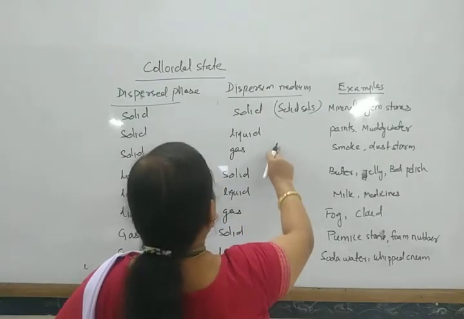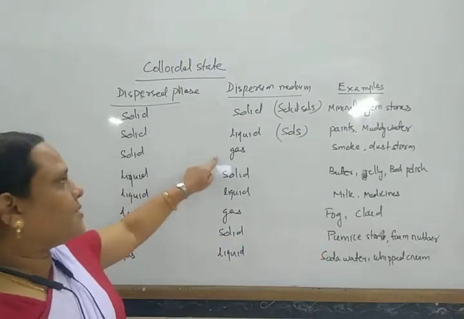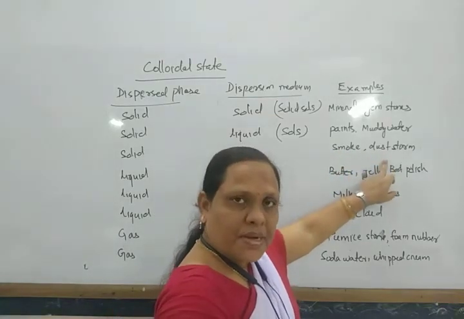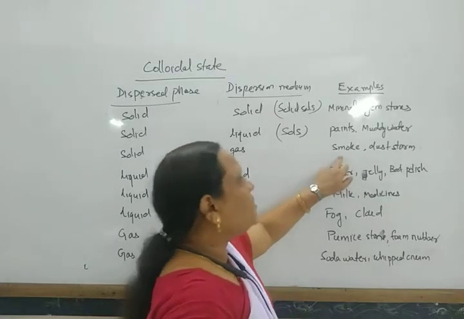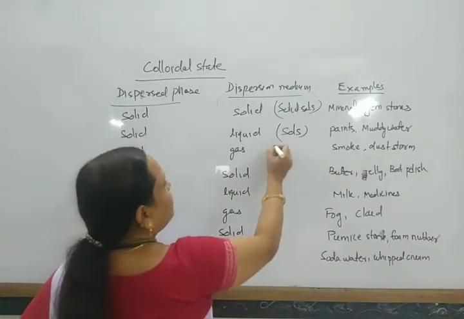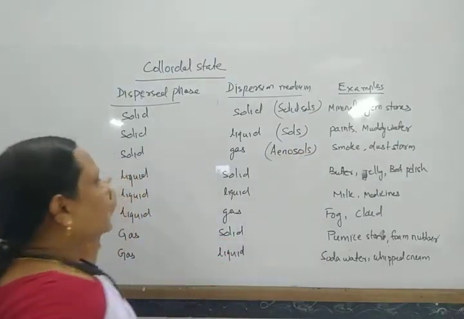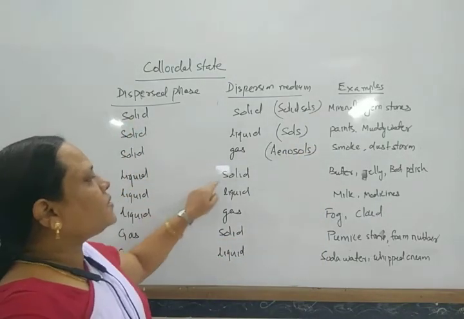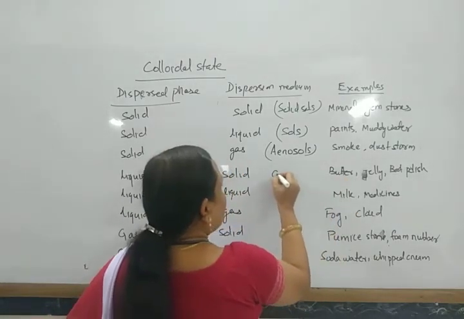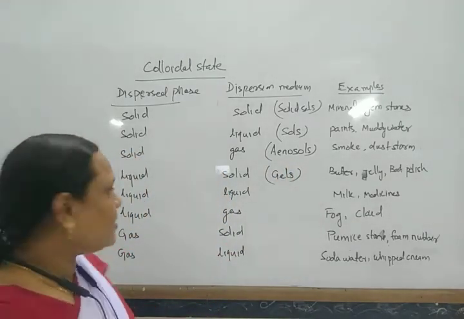Solid in liquid are generally called sols. Then solid in gas: smoke and dust storm. Dust and carbon are solid particles, so air is the dispersion medium. In this way, these are known as aerosols. Similarly, dispersed phase liquid in dispersion medium solid are also known as gels. Butter, jelly, and boot polish are some examples.